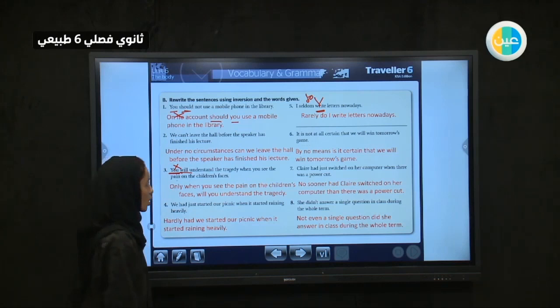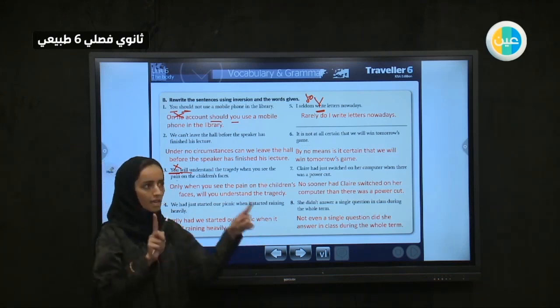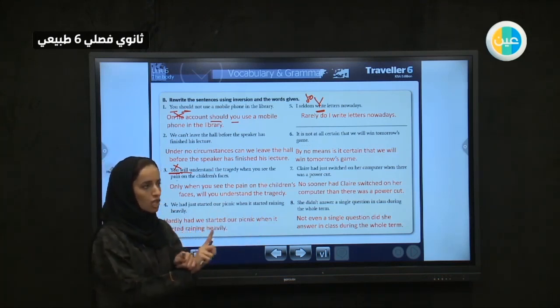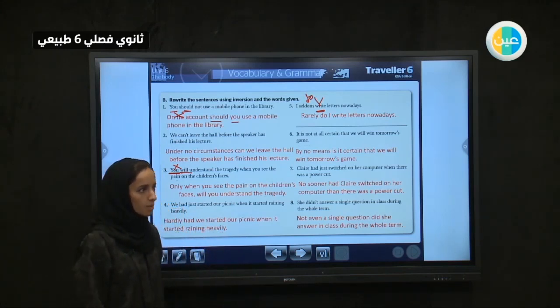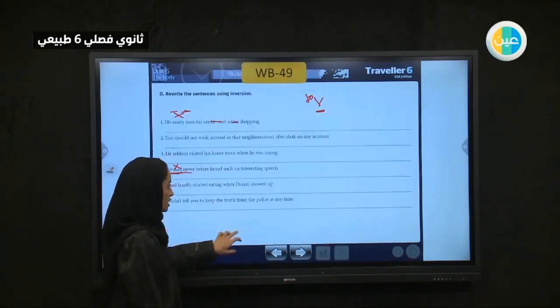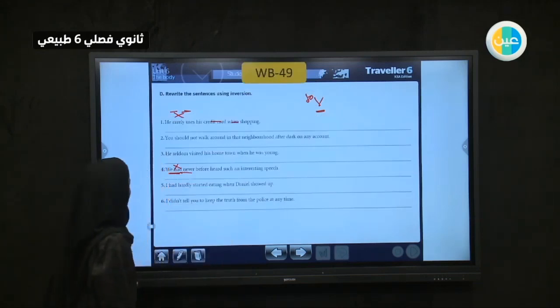So what did we do with the whole thing here? We are making an inversion. We are changing the order. We have a similar exercise in your workbooks, which is on page 49 as well. Yes, page 49 in your workbooks, we will do a similar exercise.